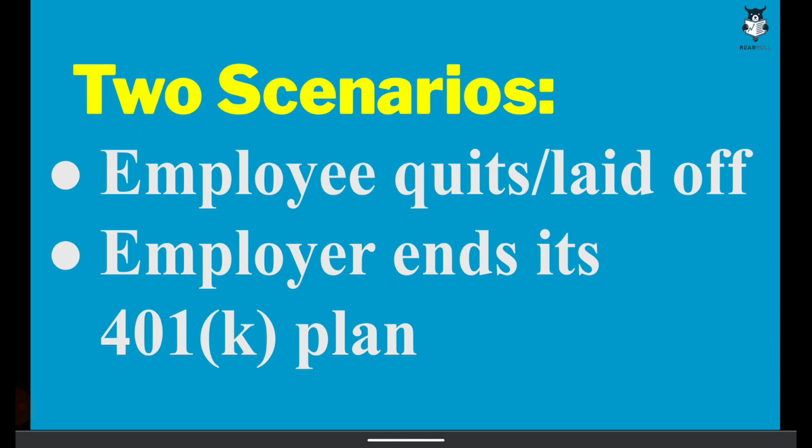Even if you were unvested, you were planning on serving the organization for 4 years and getting all that $5,000 which the employer had contributed. It was not your fault. It was the employer's fault that he ended the fund. So in that case, remember, you are entitled to get your unvested 401k plan money too. This is very important, and you've got to know your rights. You can claim that unvested 401k pension plan money which the employer contributed to your fund.